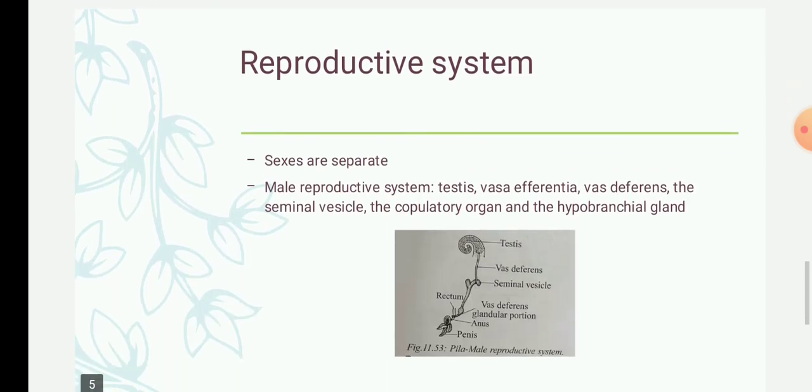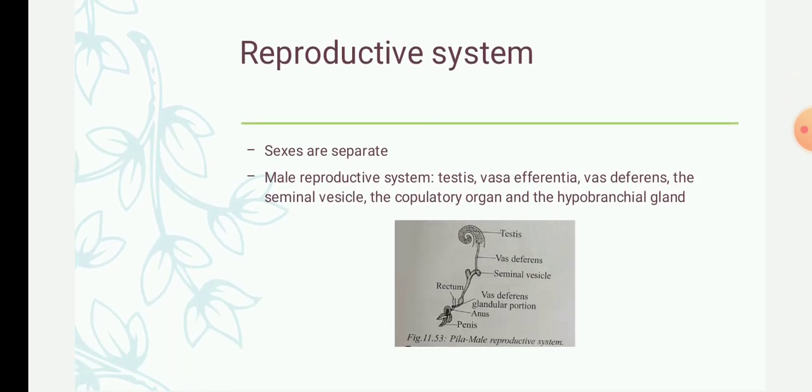Now we are going to see the reproductive system of pila. In pila, the sexes are separate. The females are comparatively larger in size, and the male has a well developed copulatory organ. So this is how you can differentiate between female and male pila.